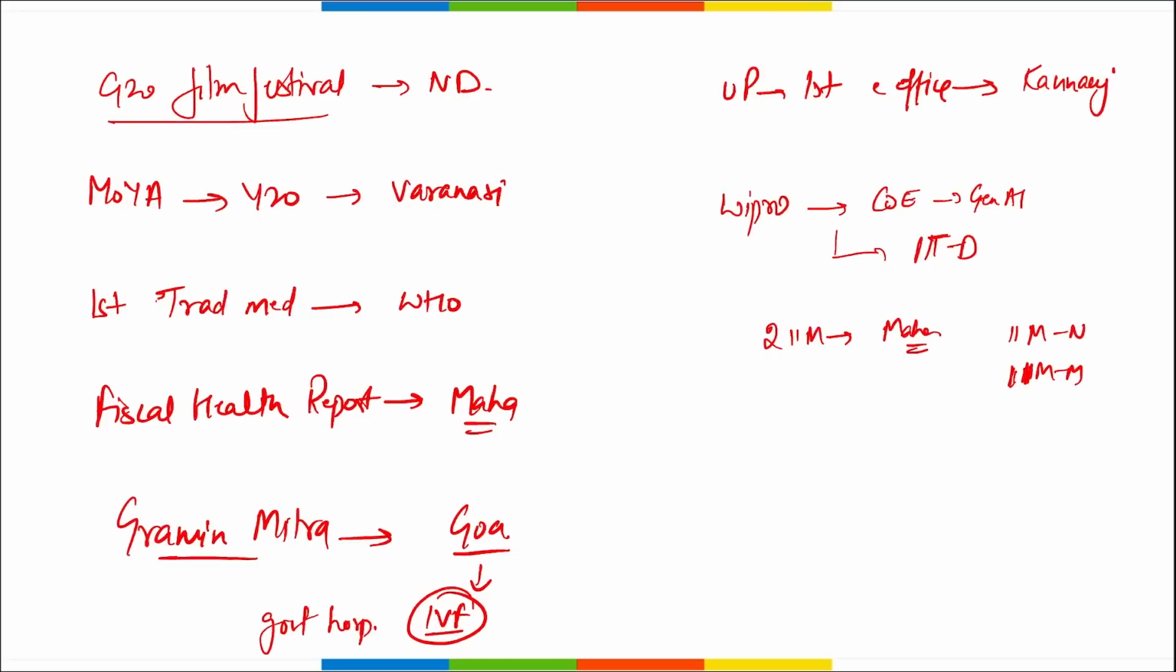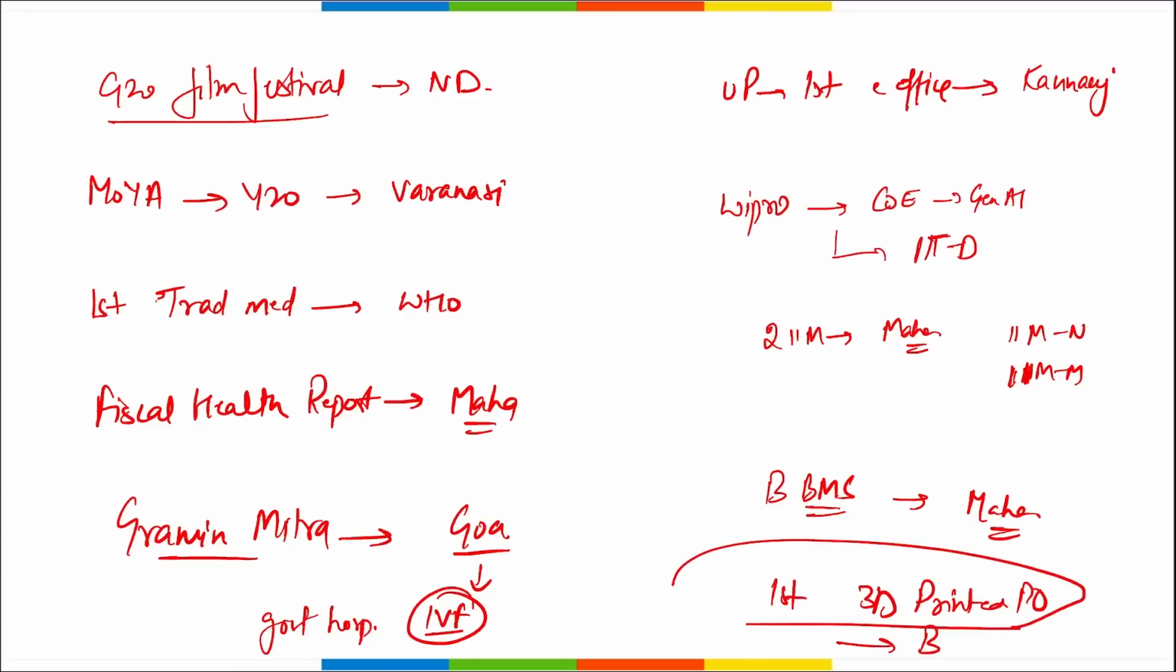Right? Then apart from this, tell me Bhagwan Birsa Munda scheme was launched in which state? It was launched in Maharashtra government. Then India's first state of the art 3D printed post office. Where is it? It is in Bengaluru. So it is a 3D printed post office that has been set up in Bengaluru.